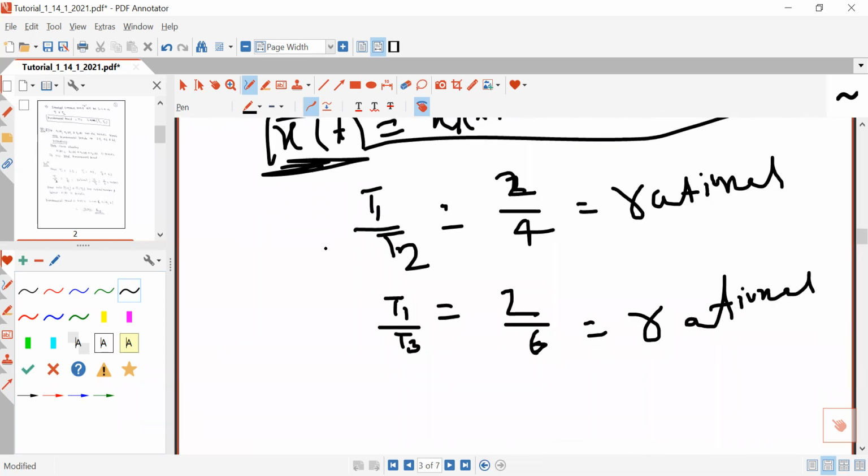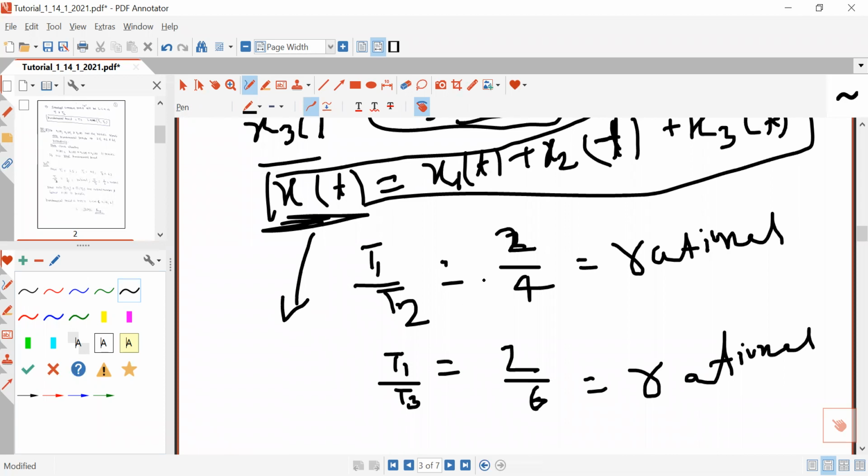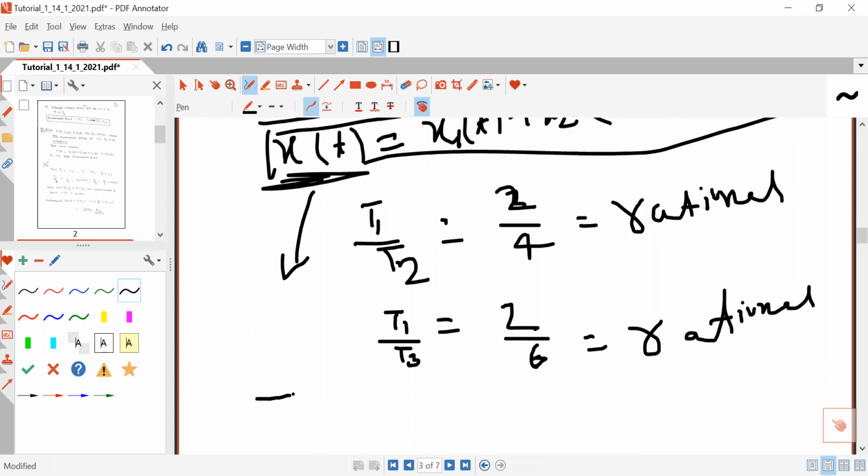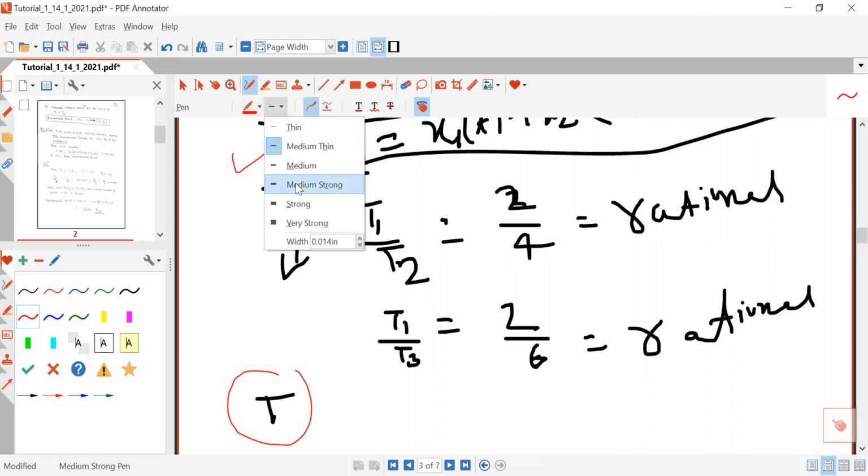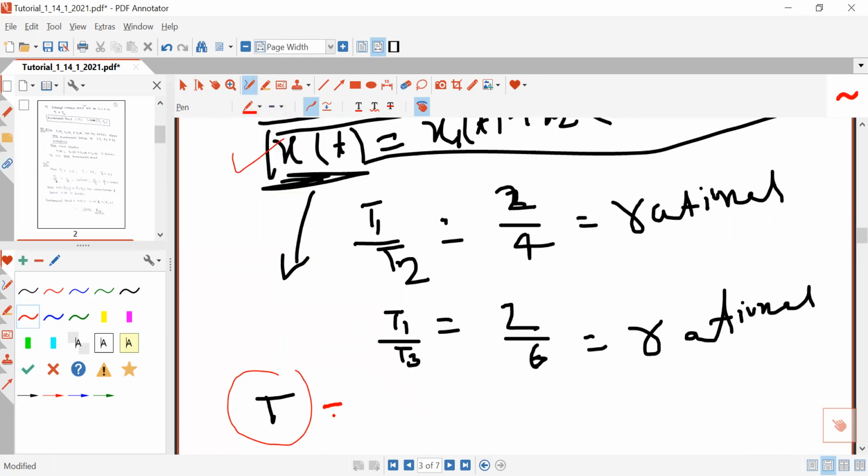Now the second question is, since the ratio is rational, x(t) is a periodic signal. So if it is periodic, what will be its fundamental time period? How will you get it? You just have to take the LCM of 2, 4 and 6.